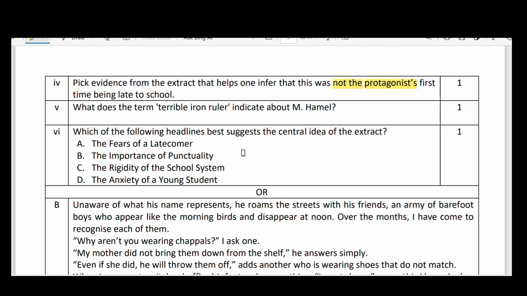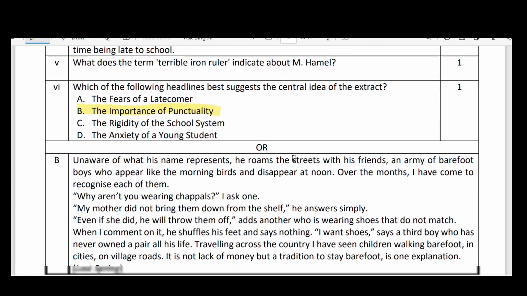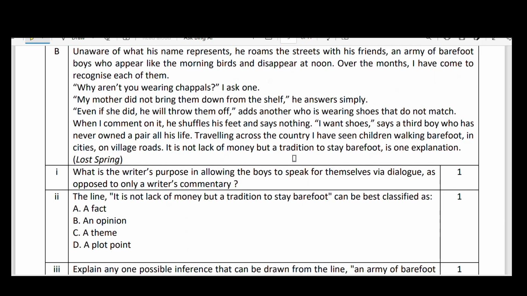No, it is not the fear of the latecomer. The importance of punctuality. It is not the rigidity of the school timings or systems, nor the anxiety of a young student. The main idea of this passage is the importance of punctuality. There ends the first one from this Flamingo prose.